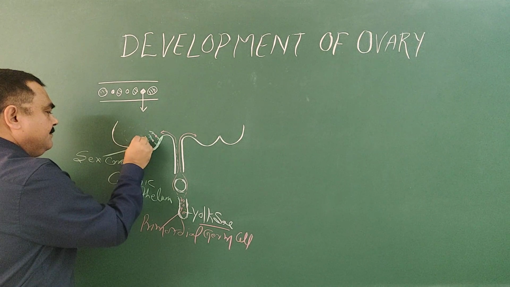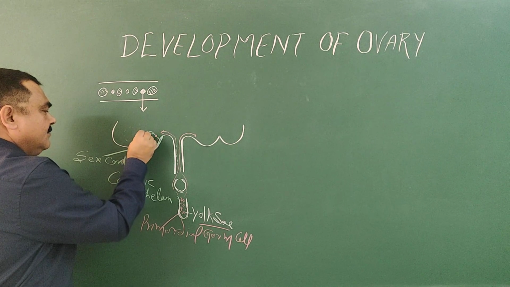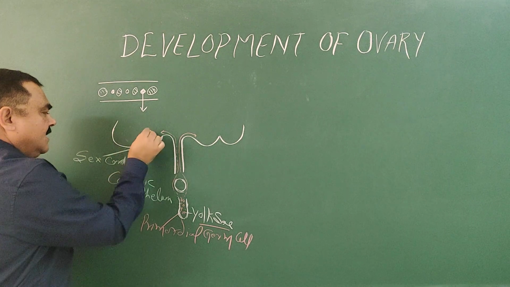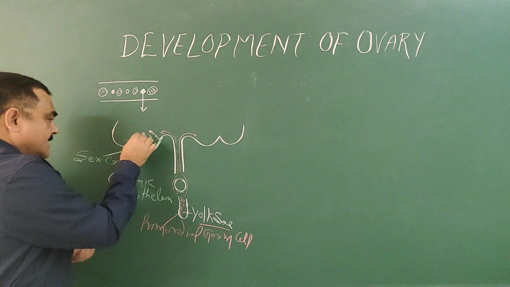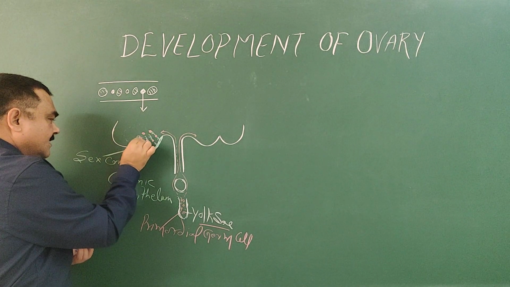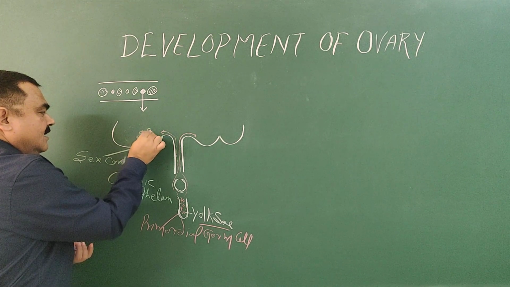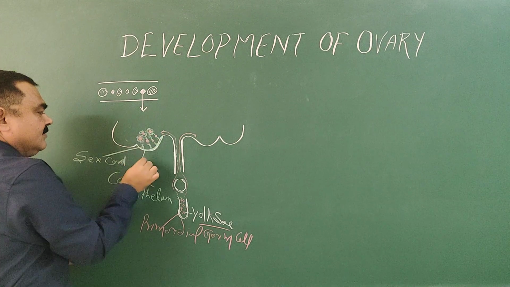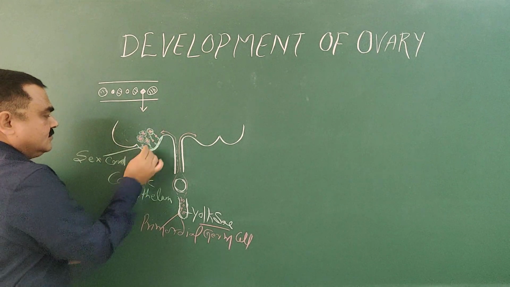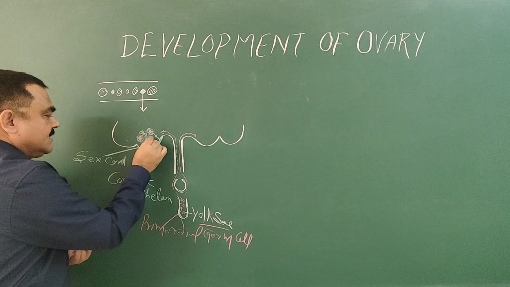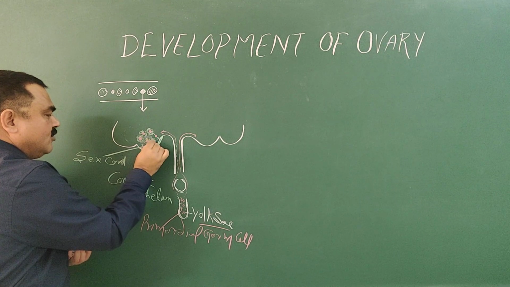This is the primordial germ cell, around which the sex cord cells are arranged. So these are the sex cord cells which are arranged around the primordial follicles.